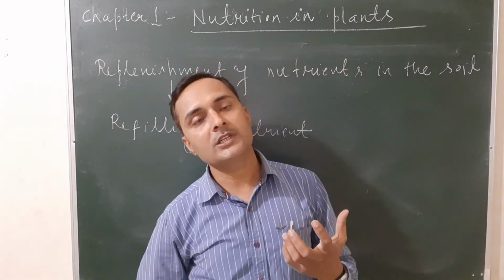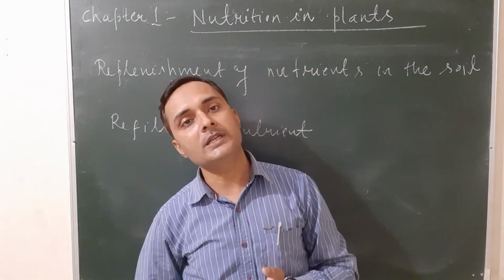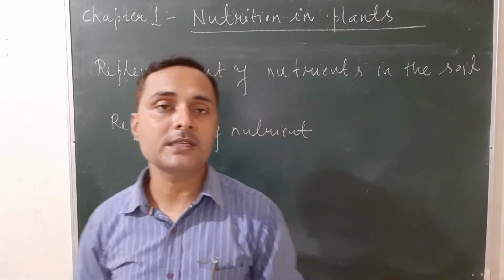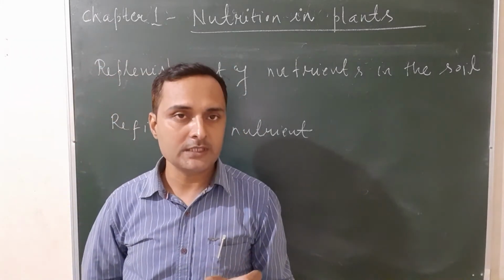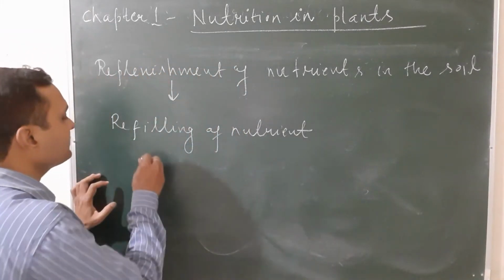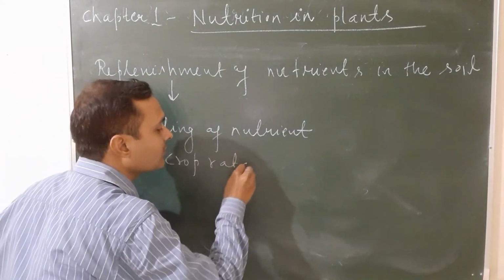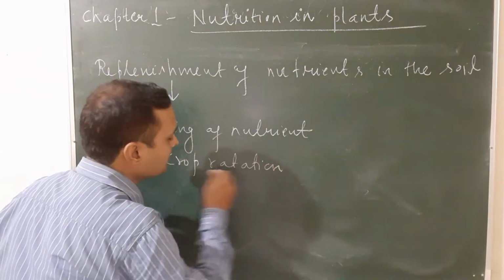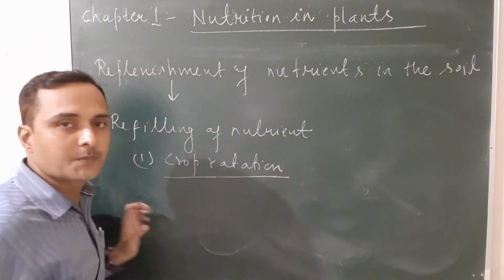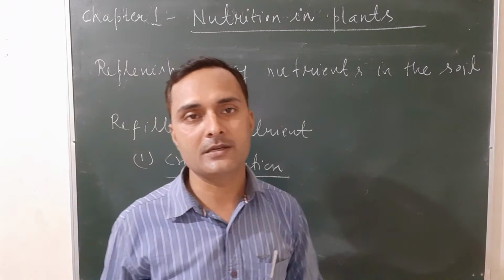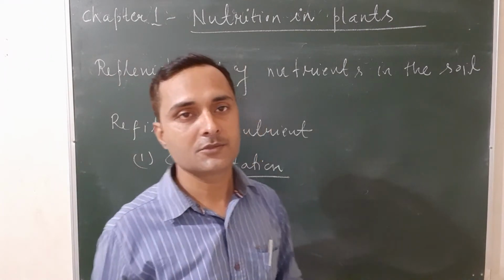So there are two methods by which we can refill the nutrients, that is, the replenishment of the nutrients. The first one is crop rotation. We can change the particular crop, as a result the specific nutrient is not absorbed by the crop year after year.